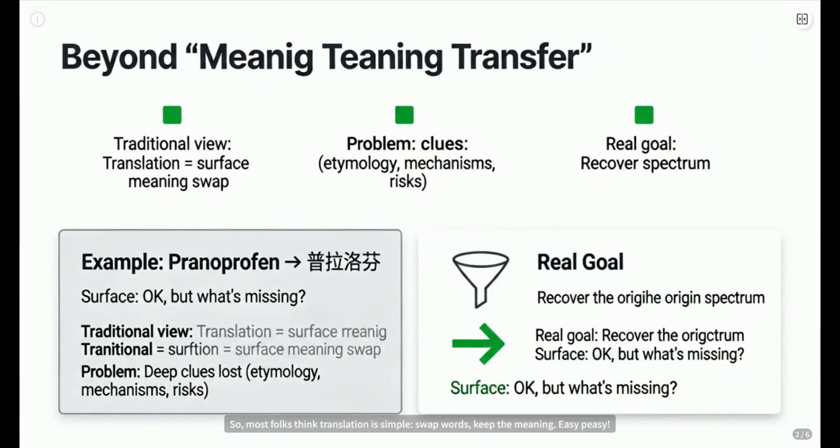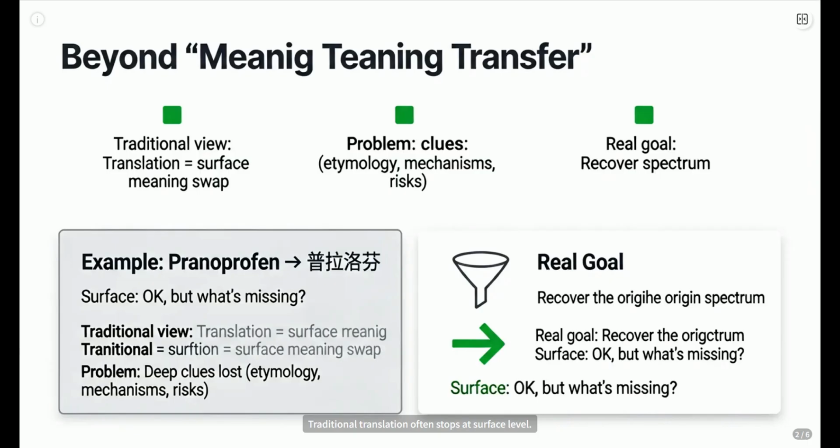So, most folks think translation is simple. Swap words, keep the meaning, easy peasy. But hold on, think about drug names like pranaprofen. In English, that ending, profen, is a big clue. It belongs to a whole family of drugs. Now look at its Chinese name, pulalorphan. It works, right? But did you lose something? That little family clue? That's the problem.